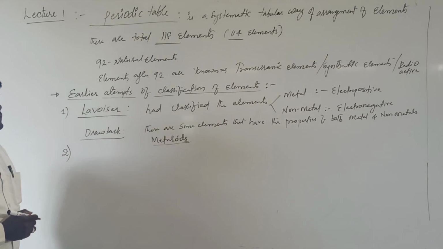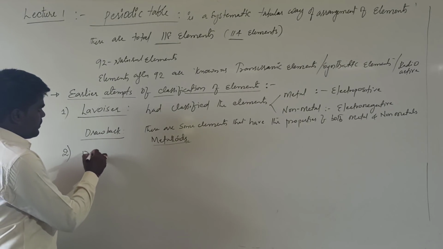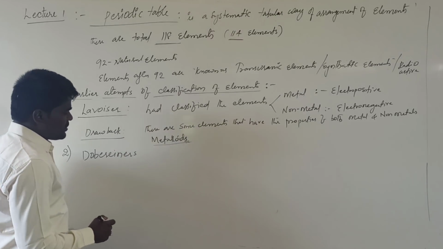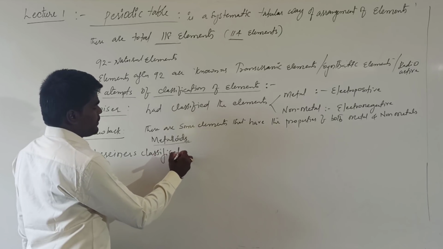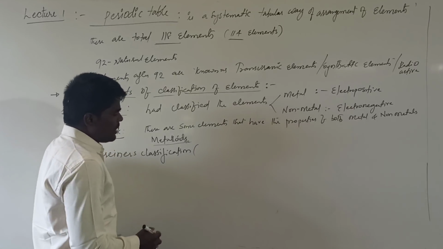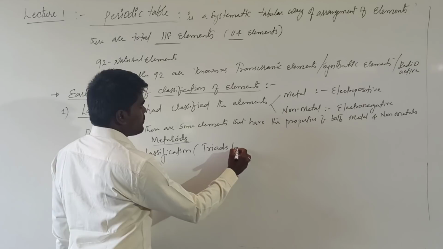The second effort to classify the elements was made by Dobereiner. It is called Dobereiner's classification of elements, or Dobereiner's triads.